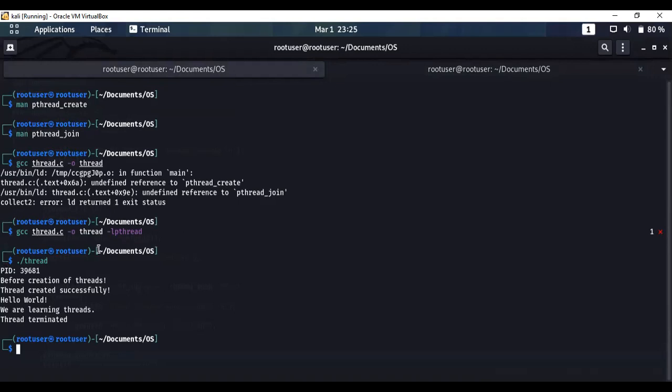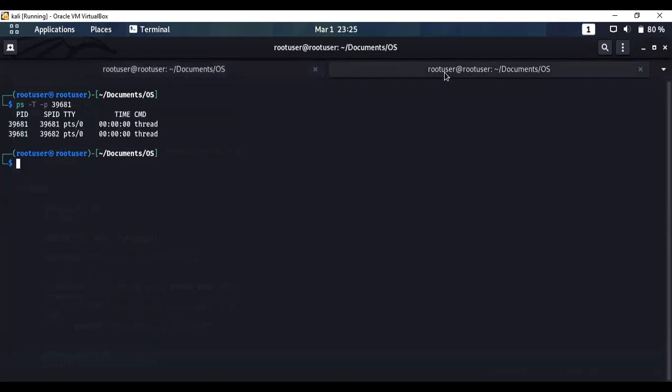Now, once this file has been completely executed, let's get back to the terminal and check with the same process ID if the process still exists. Press enter and we see that the column gets empty. So this means that once the process used the pthread_join function, we have deleted or killed the process and the thread for the process ID 39681. So this means once the process has been completed, the process and the threads have been properly terminated.